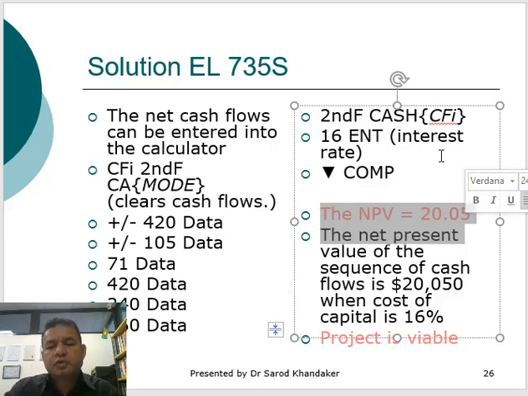Okay, so based on this calculation, what do you suggest? Whether an investor should go with the project or should not go with the project? As the NPV is positive and showing it's 20.05, which is a positive number, so we should go with the project.